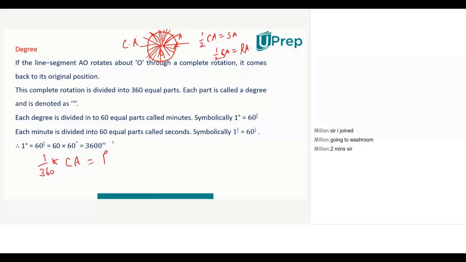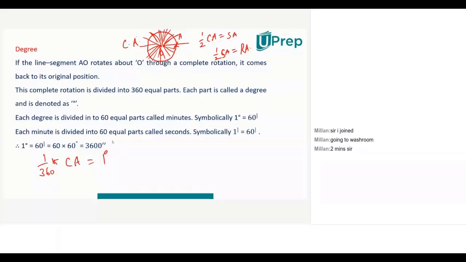If one complete angle has 360 degrees, how many degrees should be there in a straight angle then? Sir, 180 degrees. Because half of complete angle is a straight angle. Complete angle has 360. Half of it will have 180. So write down that also.